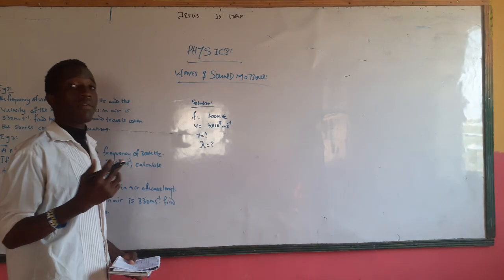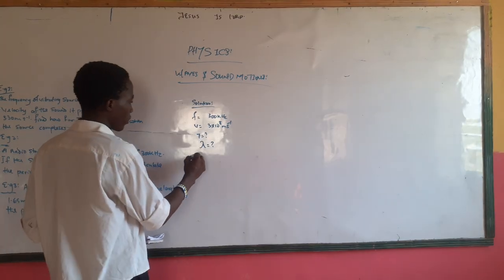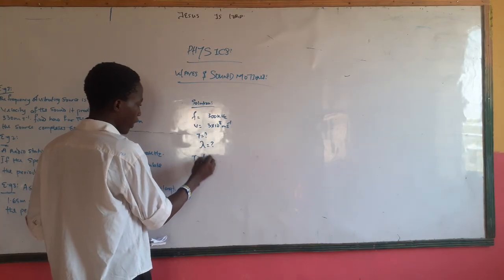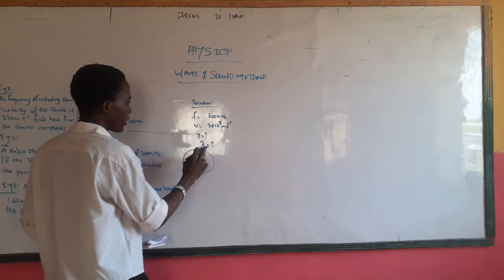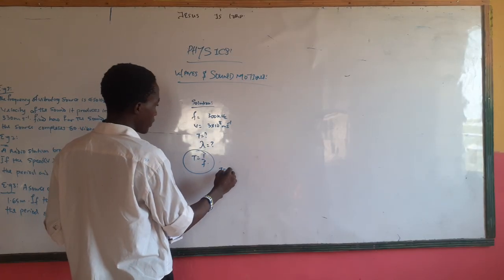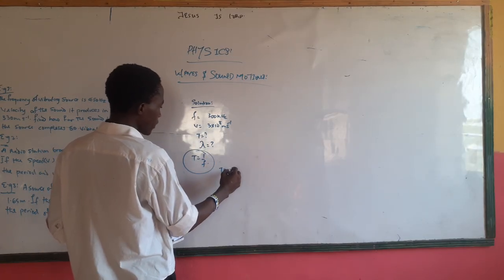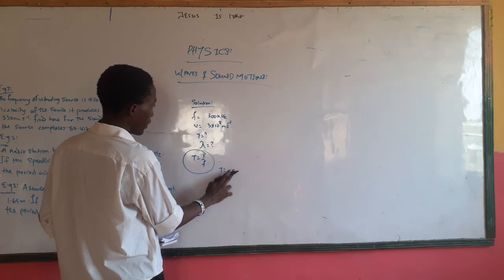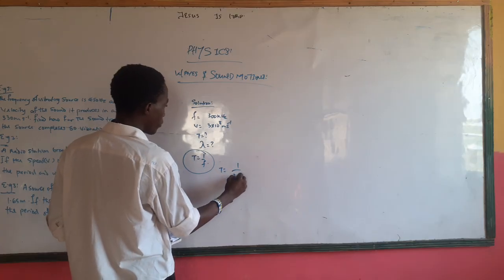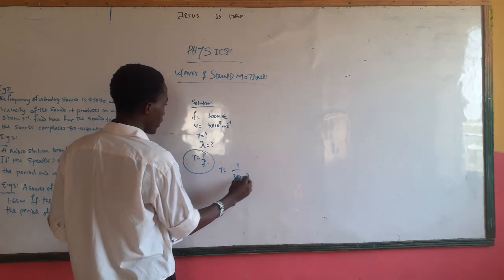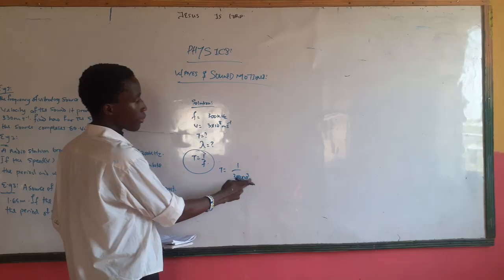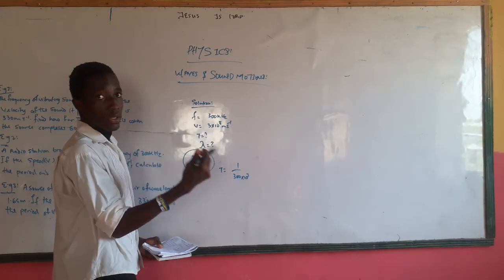When the number of vibrations is not given, T is always equal to 1 over f. So T is 1 over 300 times 10 to the power of 3. Why 10 to the power of 3? Because it's kilohertz; kilo is 1000.